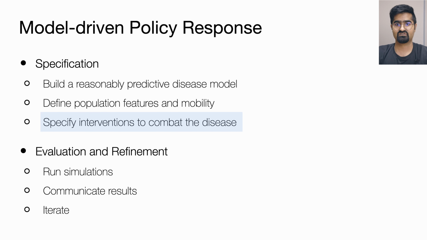Once the model and population are set, the users may define a set of interventions such as masks, social distancing, or vaccinations. After specifying the model, population properties, and interventions, users may run multiple simulations to examine the trajectory of the epidemic. Many simulations may need to be run with different model parameters and intervention effects to arrive at a plan. The results of the simulations are then communicated to the stakeholders. This is an iterative process. The model and interventions are regularly updated to include new information about the epidemic as it becomes available.